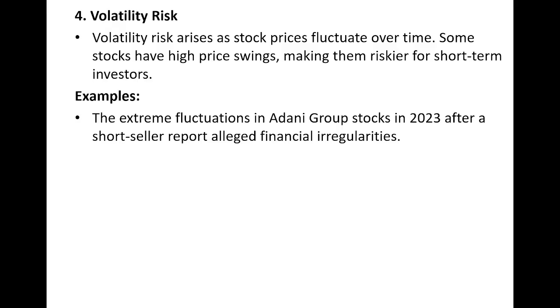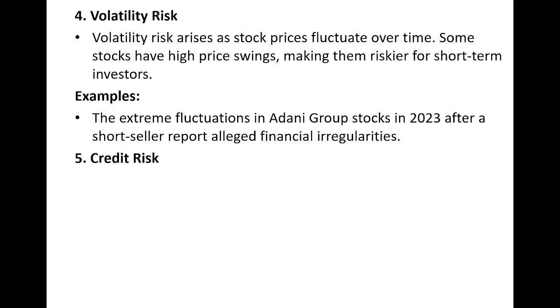There were a lot of fluctuations in the prices, coming down, coming up, which will definitely make the short-term investors not in a position to buy the shares or invest in such company shares. After some irregularities were reported by an external agency, there were a lot of fluctuations. After 3 days, the company's shares used to go up again. After 3 days, it used to come down again because of some other reporting, etc.